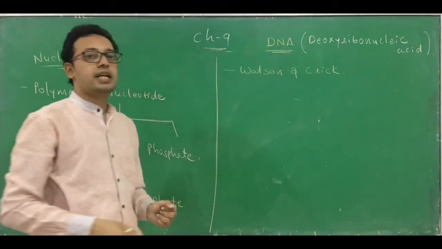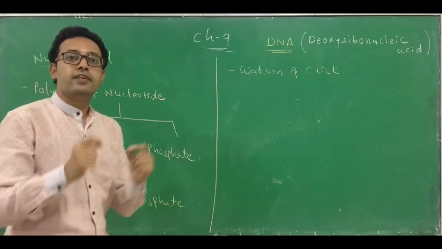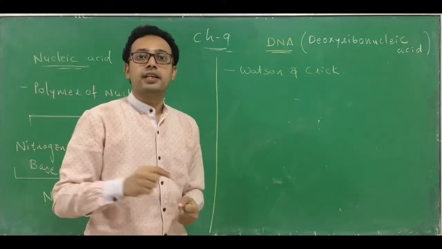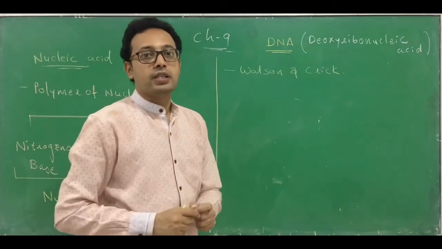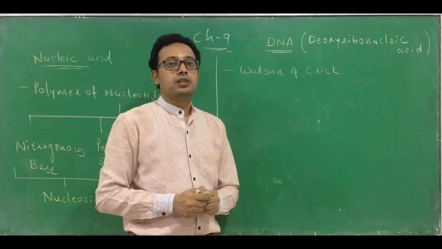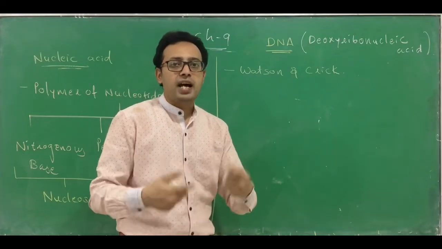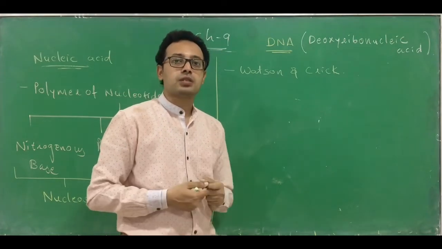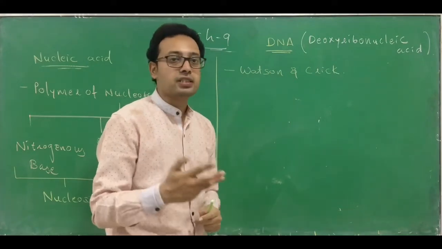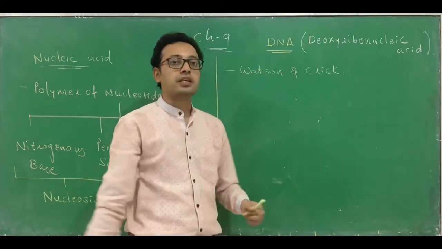These two scientists discovered the structure of DNA, and for that they won the Nobel Prize, because it is a significant discovery in biology. Due to that we are able to solve many mysteries related to it. So Watson and Crick are the two scientists who discovered the structure of DNA.